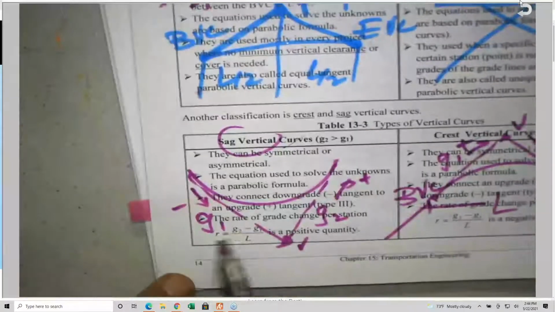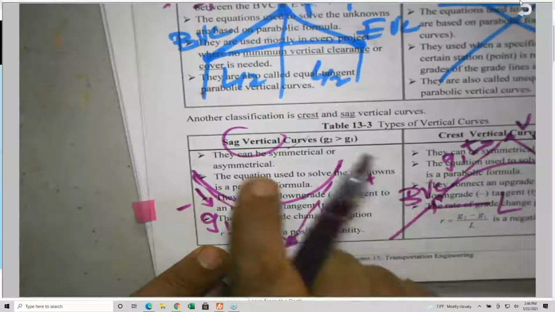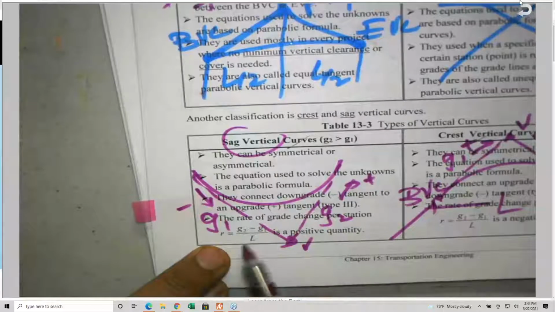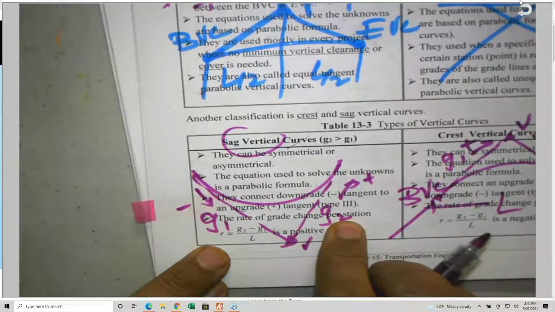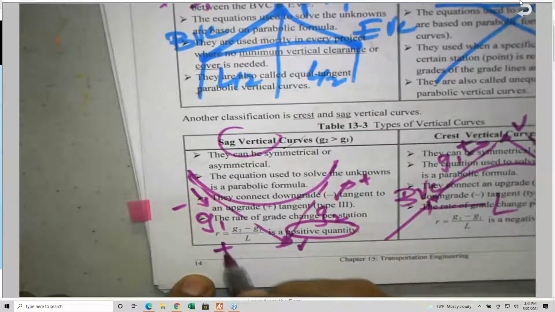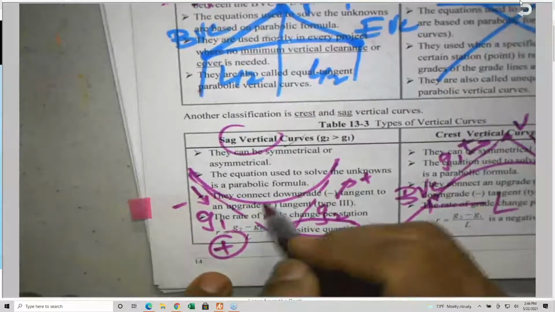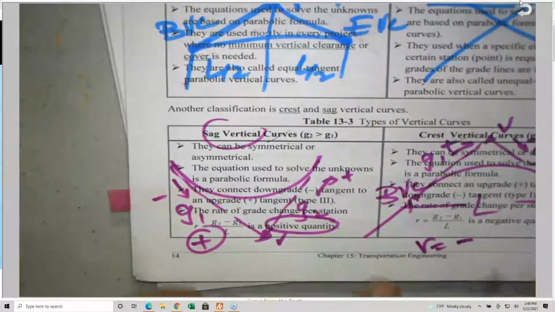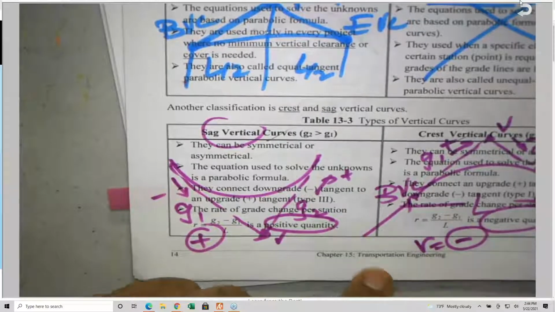This is why you'll find that for sag vertical curves, R is G2 minus G1 divided by L. G2 is positive, minus a negative, so R is always positive here. I need you to know that. R is positive for sag, and R is negative for crest, always.